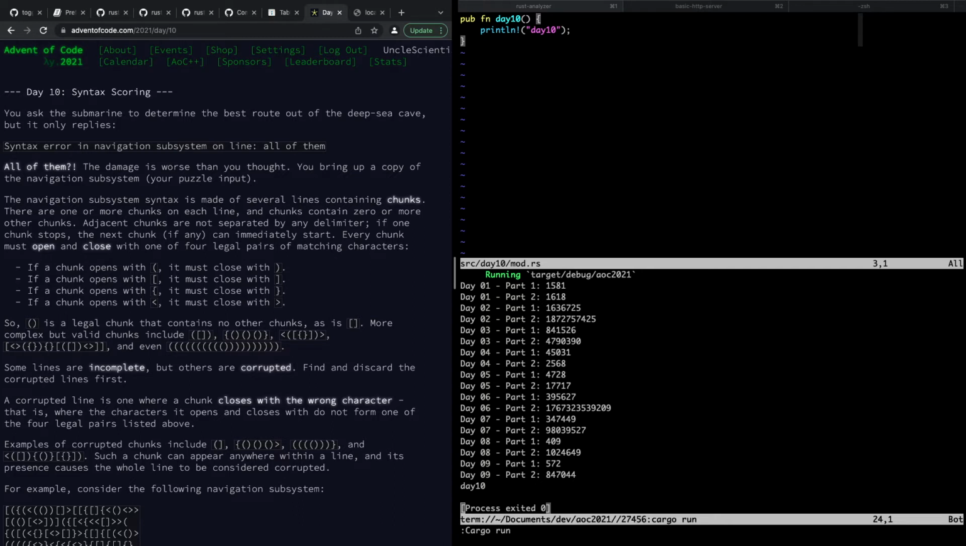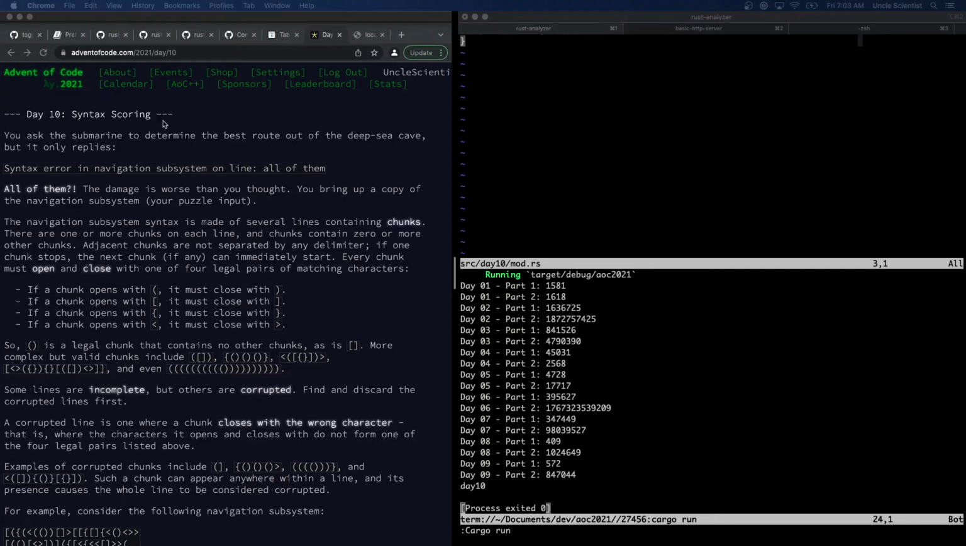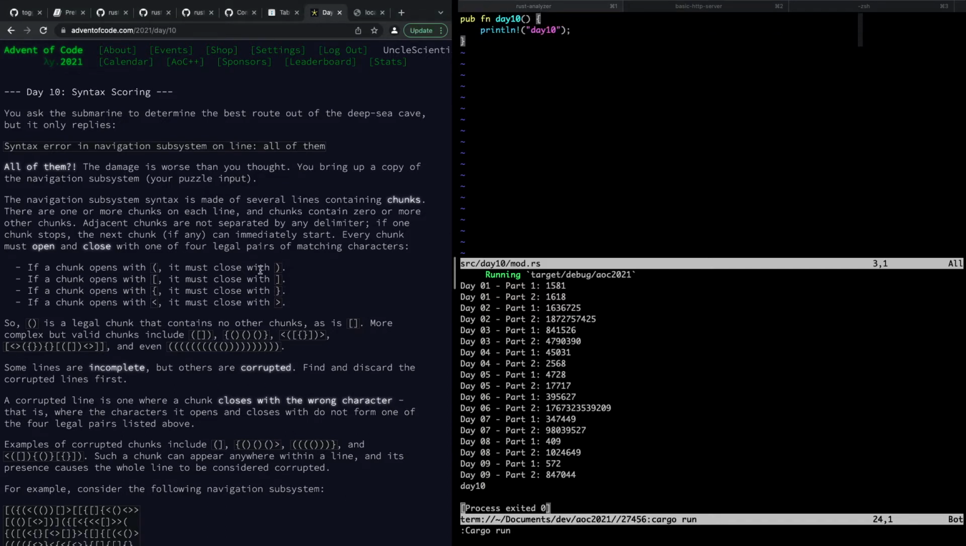All right, syntax scoring. You ask the submarine, oops, I hate when I do that. Anyway, you ask the submarine to determine the best route out of the deep sea cave, but it only replies, syntax error in navigation subsystem on line, all of them. All of them? Okay, every line has a syntax error. The damage is worse than you thought. You bring up a copy of the navigation subsystem, your puzzle input.